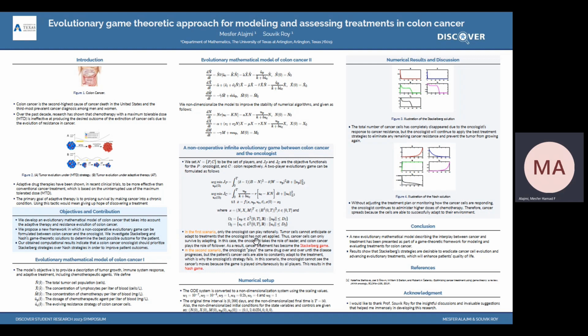Actually, the oncologist is the only rational player in this game, so he can be a leader. And since colon cancer plays this game by adapting, we consider it as a follower. So in this scenario, cancer treatment has become the Stackelberg game.